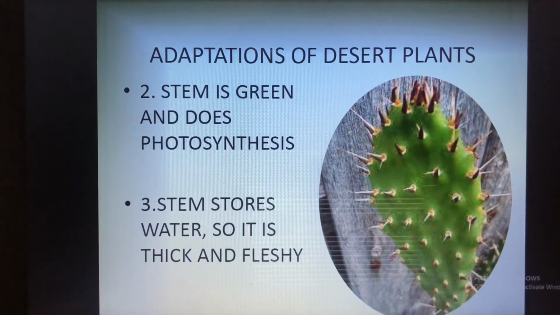Then, adaptation of desert plants, that is, how they are adapted to desert life. The stem is green and does photosynthesis, which means photosynthesis takes place here. What is photosynthesis? Plants, as you know, prepare their own food.